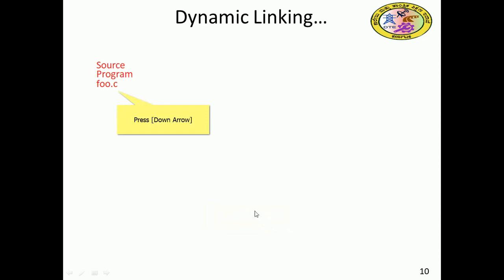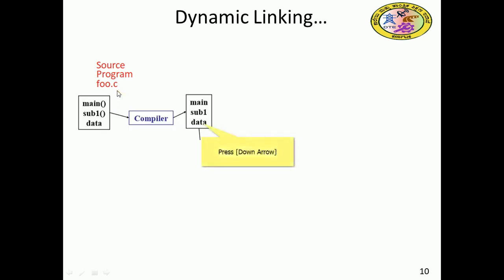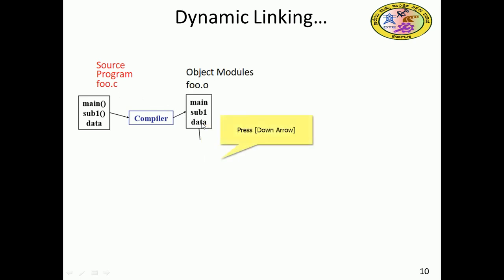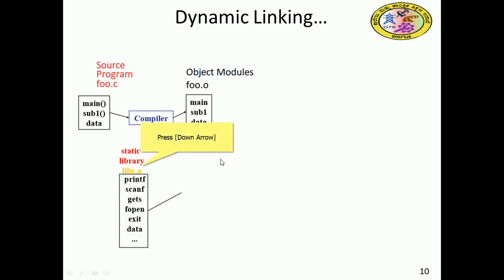Let us assume that the user has entered a source program, foo.c. It includes some subroutines and data, and that entire program will be compiled. After a successful compile, we generate the object code: main, sub1, data, and the object module foo.o is created.